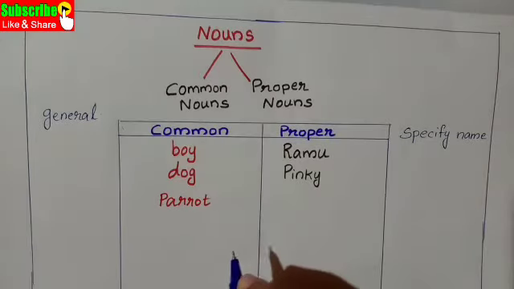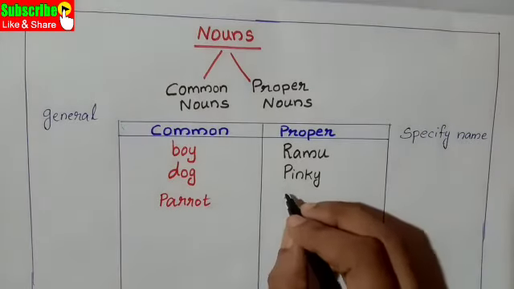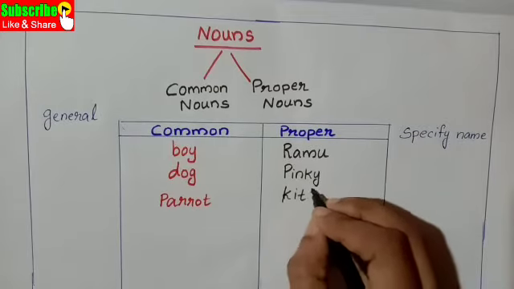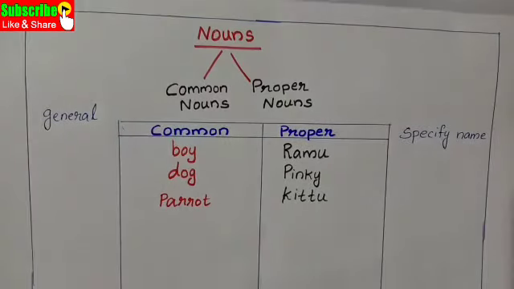So, here the parrot's name is Kittu. Kittu is the name of the parrot. So, here proper noun.